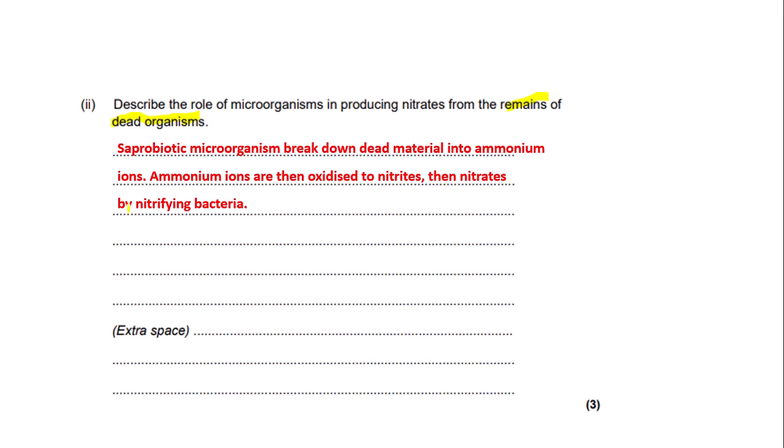So this is what I've written. Saprobiotic microorganisms, or bacteria, break down dead material from plants and animals into ammonium ions. Ammonium ions are then oxidized to nitrites, then nitrates by nitrifying bacteria. So I've referred to saprobiotic microorganisms and nitrifying bacteria, as in the question it asks you to refer to the role of microorganisms. Again, I haven't really justified my answer, as the question only says describe.